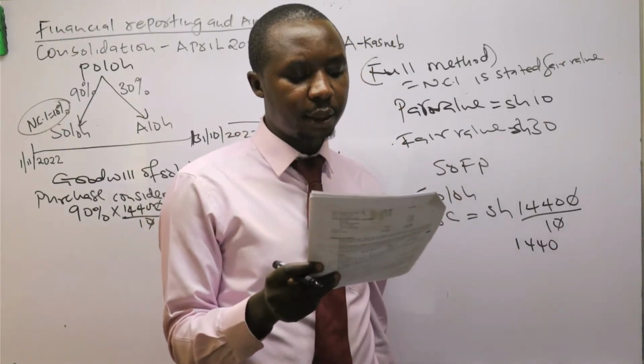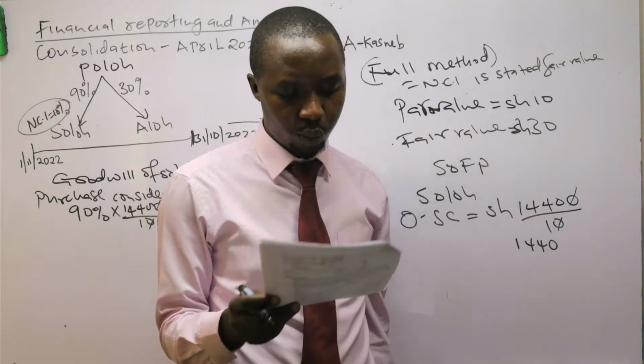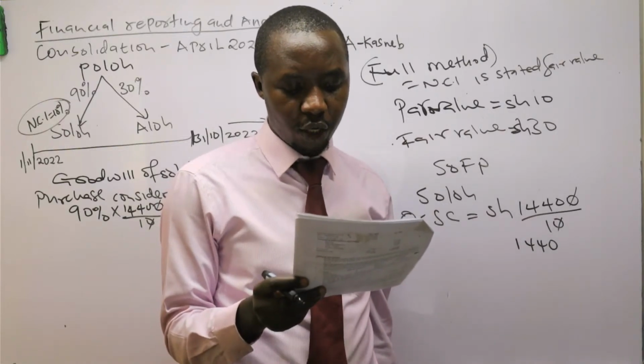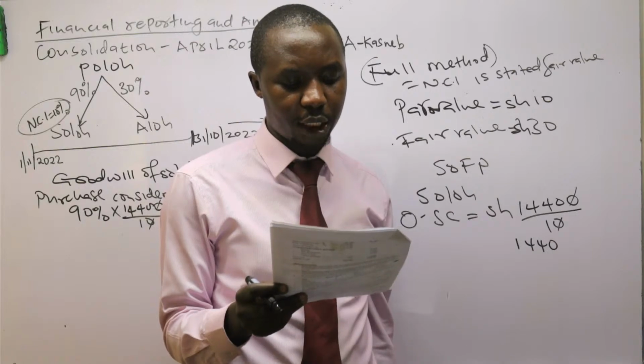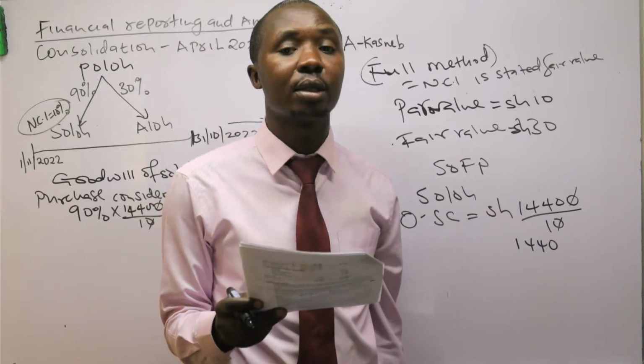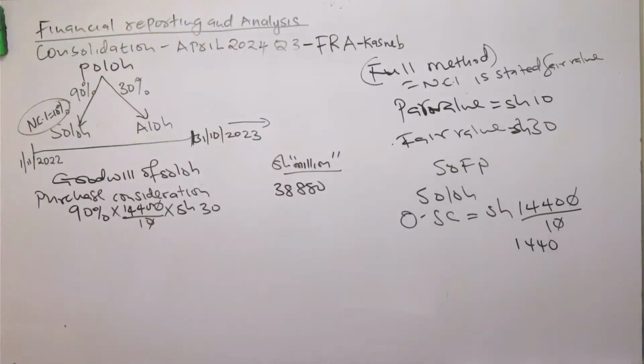In note 2, they said it's the group's policy to value non-controlling interest at acquisition date at fair value. The fair value of the non-controlling interest on 1st November 2021 was 3,600. So that is what you add here.